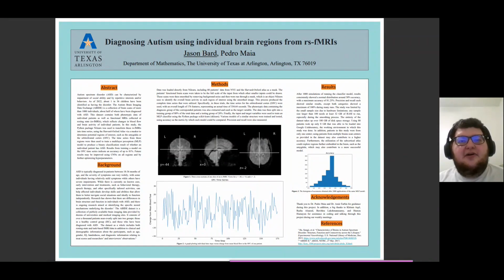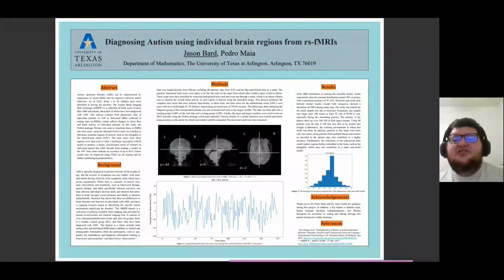frontal cortex, or OFC. Specifically, I only looked at the OFC, but I may look at the amygdala in the future, given that it is also a region that has been looked at to determine whether or not individuals have autism. As the poster says, I used 80 patients that were scanned at NYU, and here you can see the brain scan from one of them in three cross sections. And just below that, we can see the change from mean blood flow for one of the patient's OFCs.